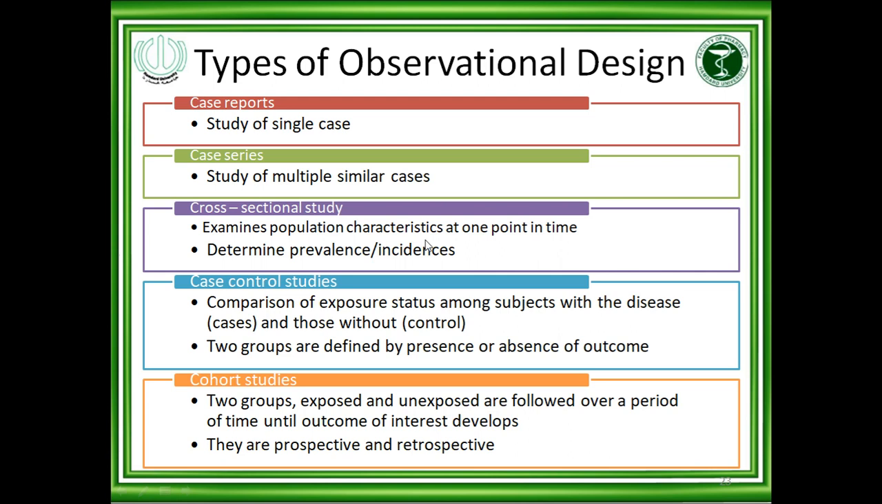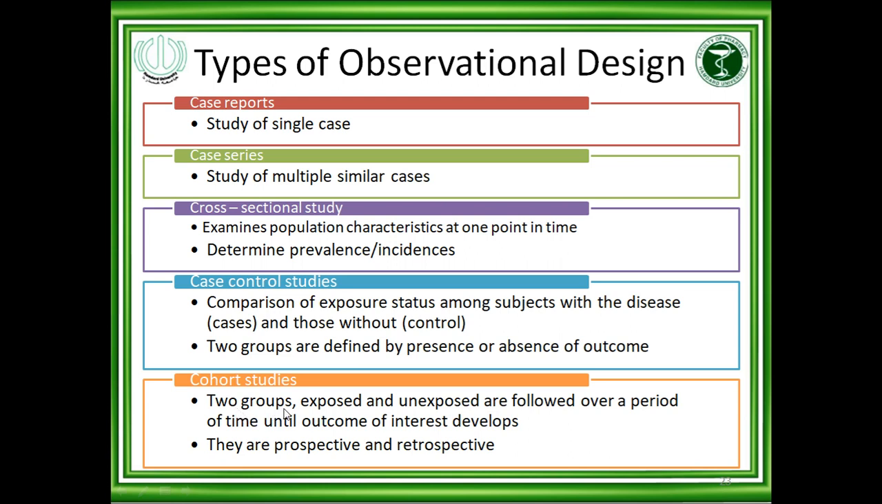Cross-sectional study examines population characteristics at one point in time, to determine prevalence and incidence. This is survey-based research. Case control studies compare exposure status among subjects with the disease and those without. Those who have an exposure, for example smoking, and then the disease happens, and those who do not have smoking exposure but have the disease. Two groups are defined by presence or absence of outcome. So what are the exposures and what are the other factors? This is called a case control study.